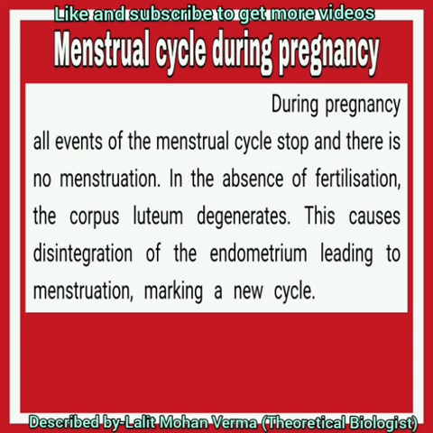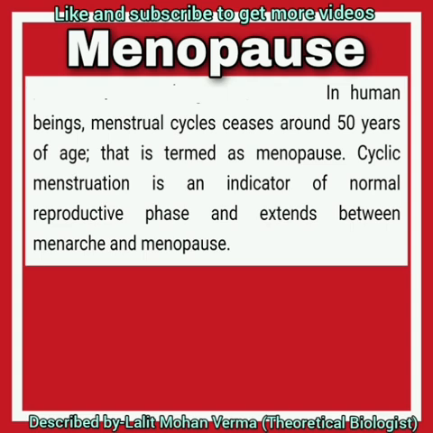This causes disintegration of the endometrium, leading to menstruation and making a new cycle. So if there is pregnancy, then no menstruation. If no pregnancy, then it starts making a new cycle.